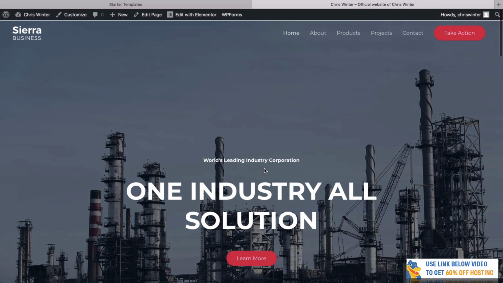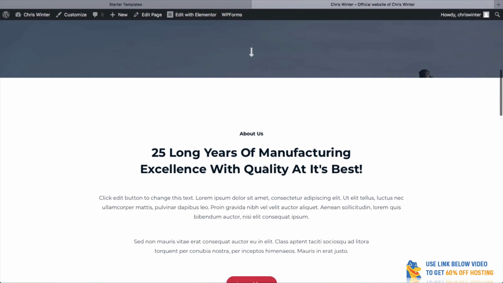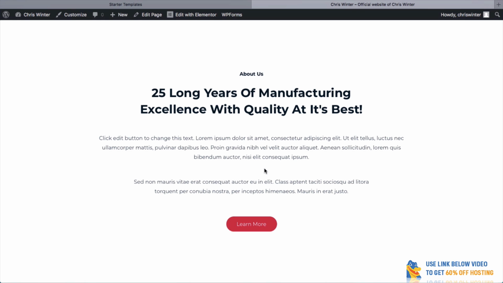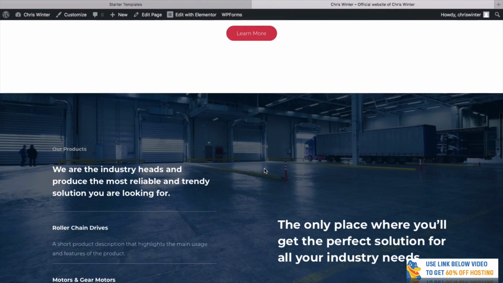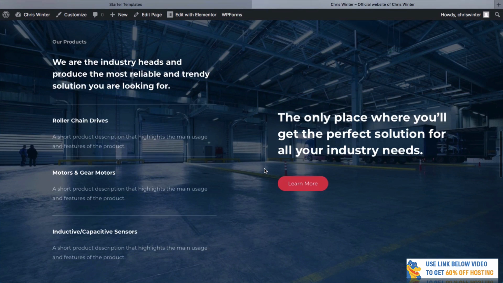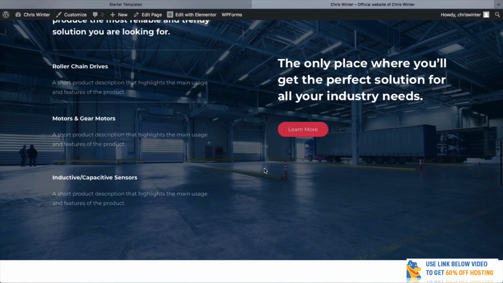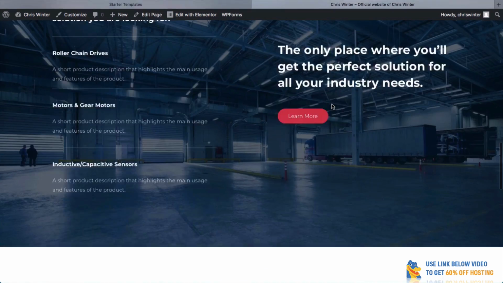And that's the great thing about this. Obviously, this isn't going to be our website. This is just a template with some basic images and things like that. But the great thing is we can really jump in and make this our own with our own images, our own text, and it just saves so much time. And this is a really nice way to start off with.